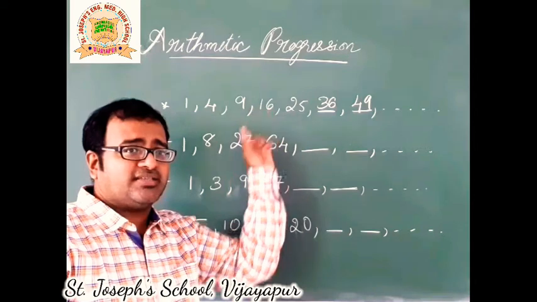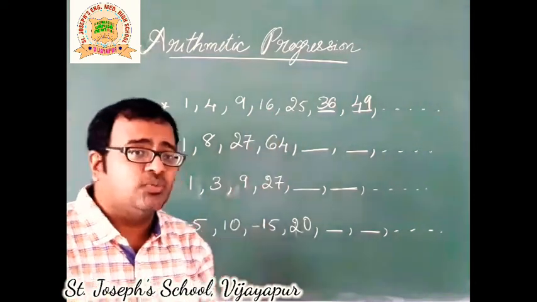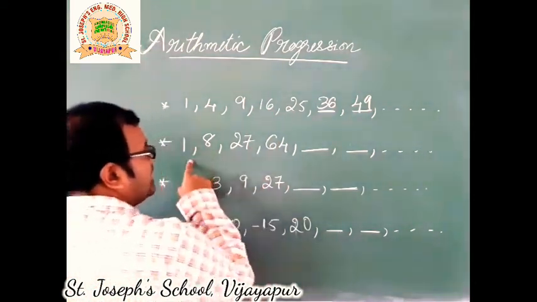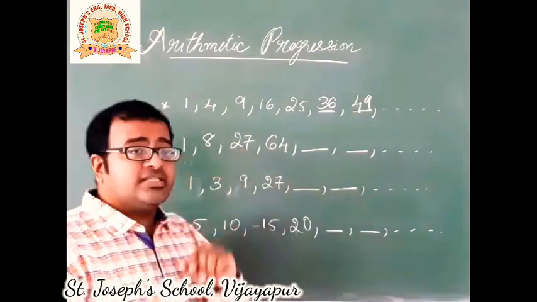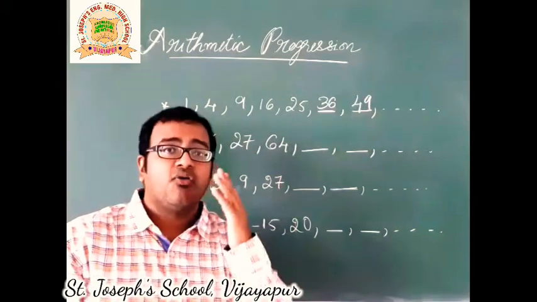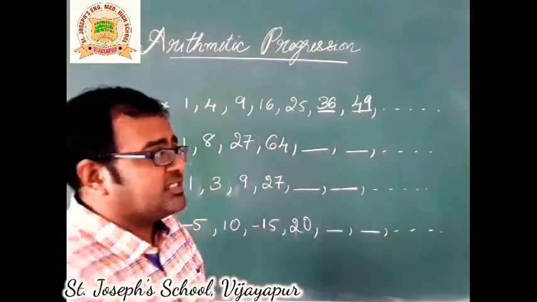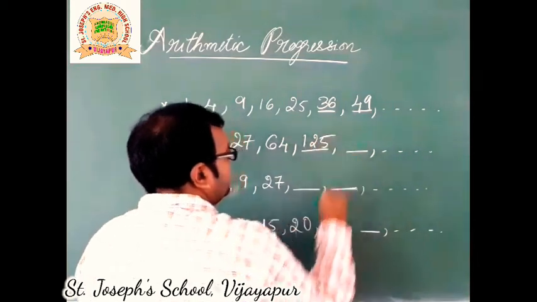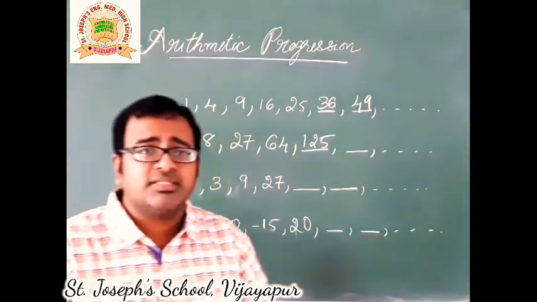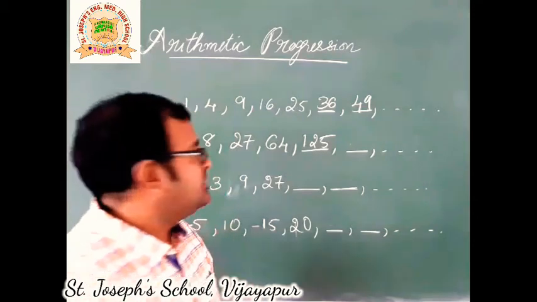These are perfect squares, whereas these are perfect cubes. Okay. So 1 is nothing but 1 cubed. 8 is 2 cubed. 27 is 3 cubed. 64 is 4 cubed. Obviously next is 5 cubed, which is 125, and next comes 6 cubed, which is 216.